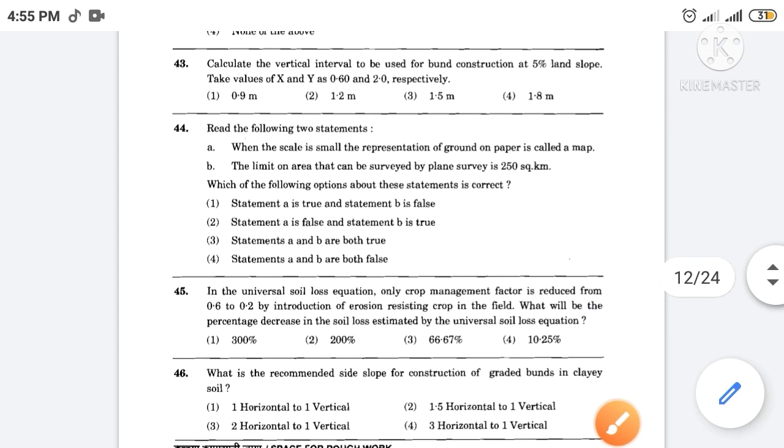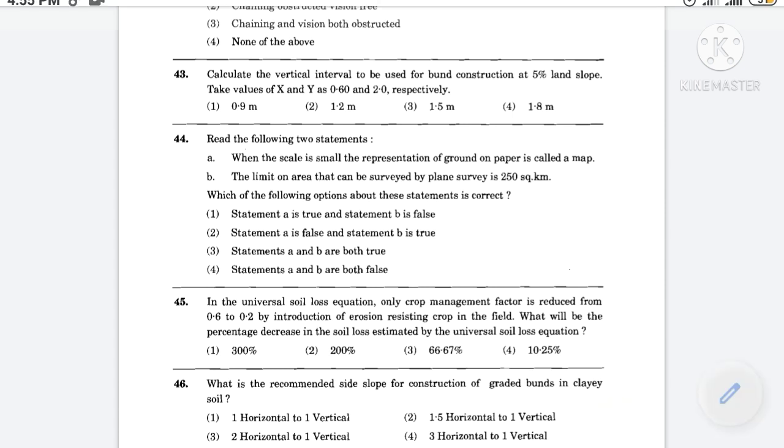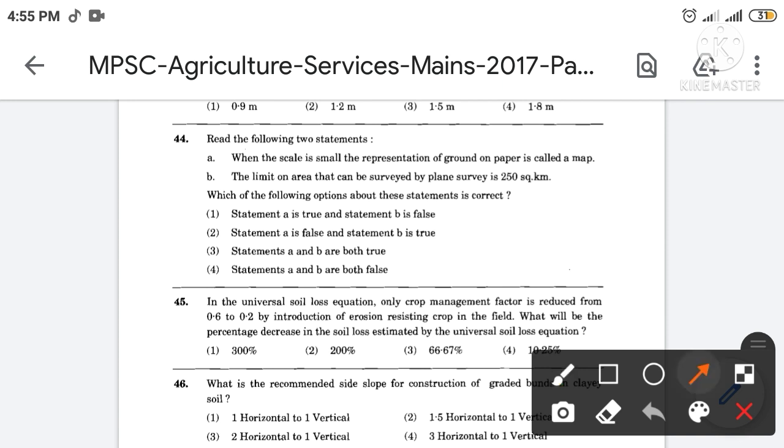Then next, read the following two statements. A: When the scale is small, the representation of ground on paper is called map. B: The limit on area that can be surveyed by plane survey is 250 square kilometer. Which of the following options about these statements is correct? The correct answer is option number 3. Statement A and B are both true.